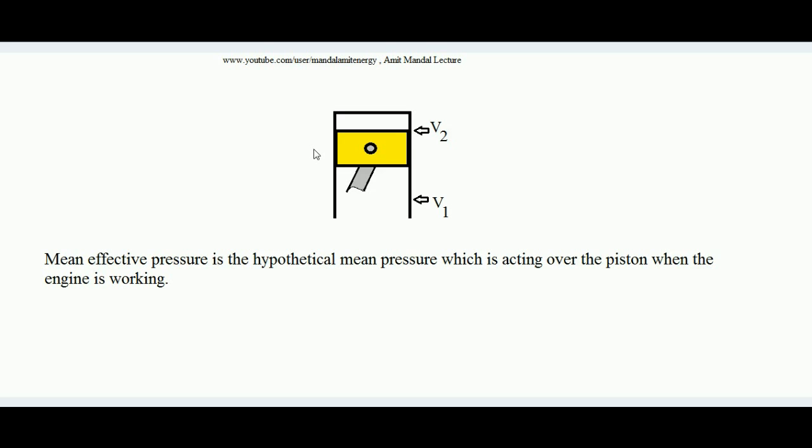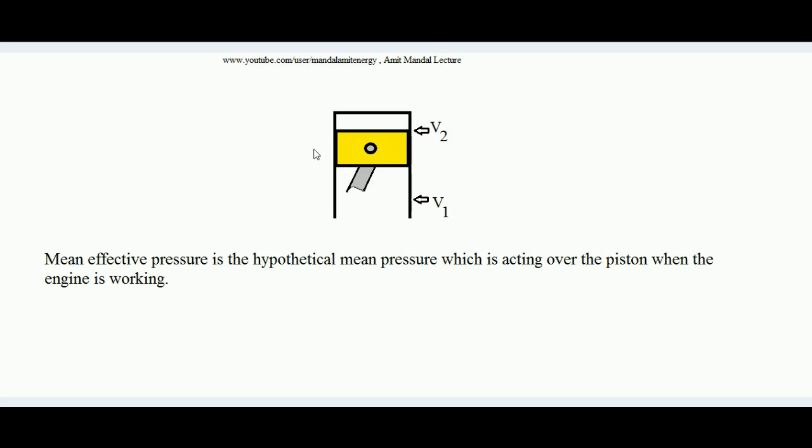So what we see here is that when the charge is subjected to the compression stroke, initially the pressure of the charge is atmospheric pressure, and when it is compressed, it is higher than atmospheric. When the charge is continuously compressed, the pressure of the charge continuously increases. Similarly, when ignition takes place and working happens, just when the spark is introduced to the mixture, the pressure is highest, and as it pushes the piston, the pressure decreases.